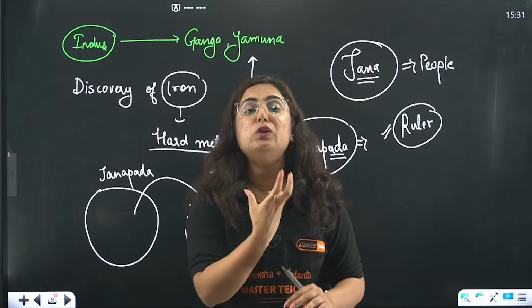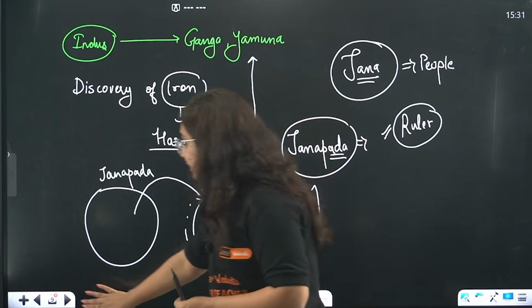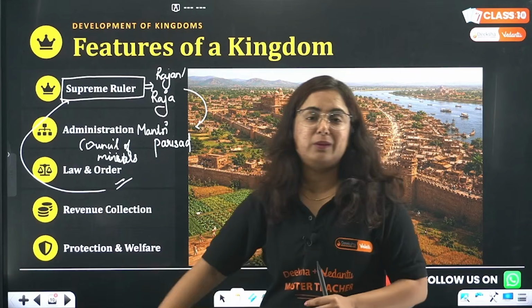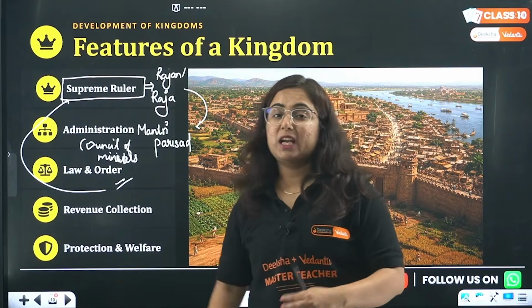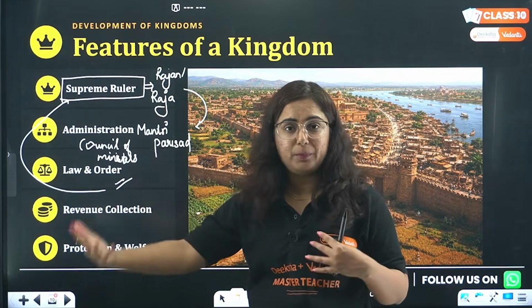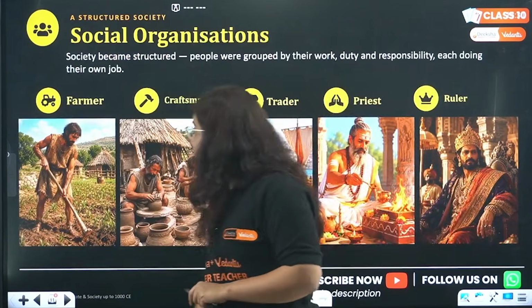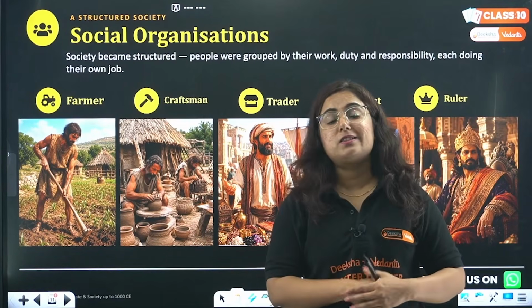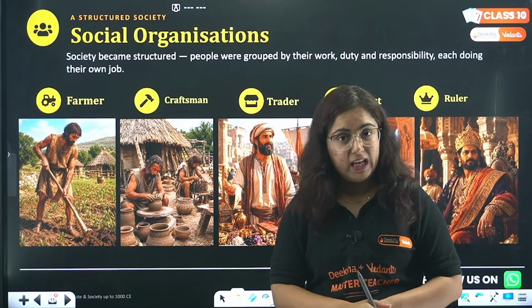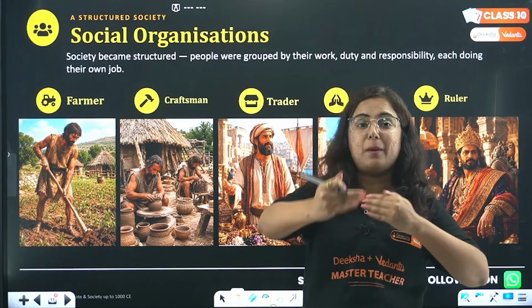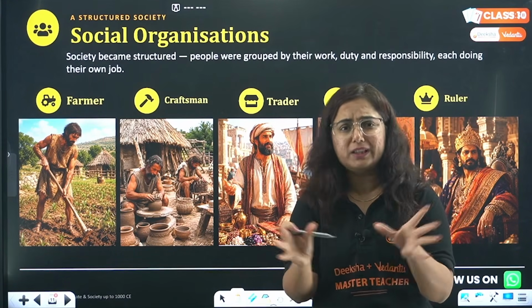Sometimes the fight was only because of resources. So to take care of the territory, protection and welfare activities were done to make it flourish. There was competition with the nearby Janpads too. Okay? So this is the feature of what, beta? This is the feature of a society which is gradually developing.